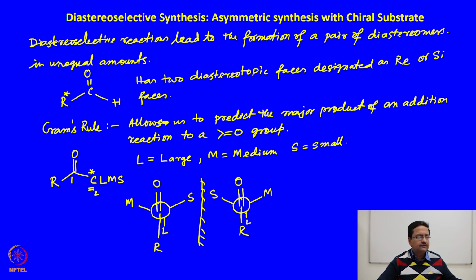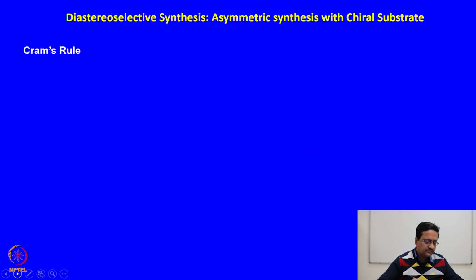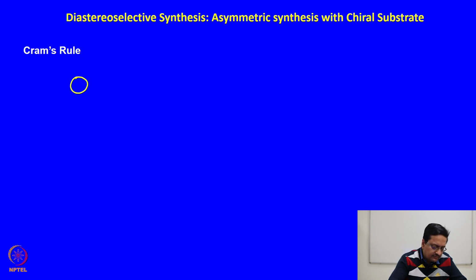So, as per Cram's rule, we first should draw the molecule in this orientation and then allow the reaction to take place. So, when we allow the reaction to take place, we once again draw the molecule in its form in which the original proposal of Cram is used.